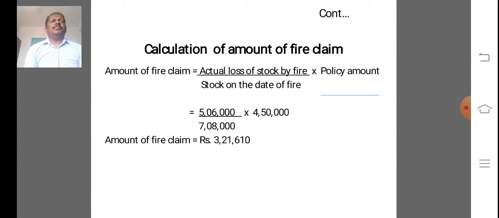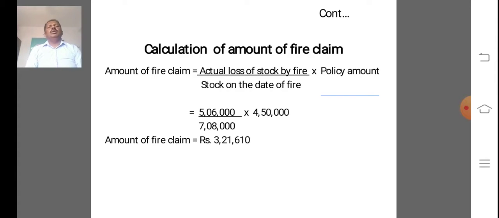And next, when sales and gross profit figures of past few years are given, in that situation we do not prepare step number 1 because sales are already given in the problem.